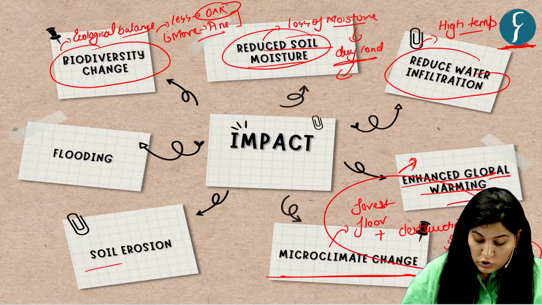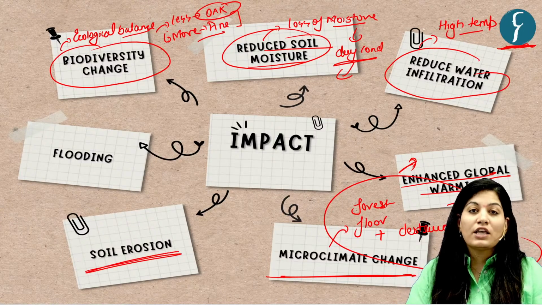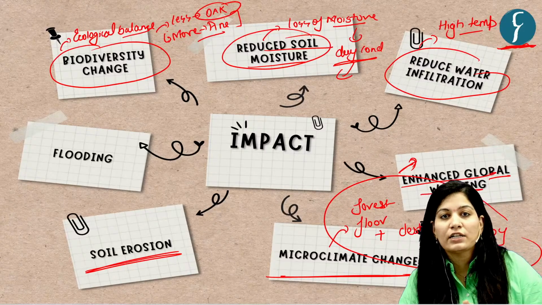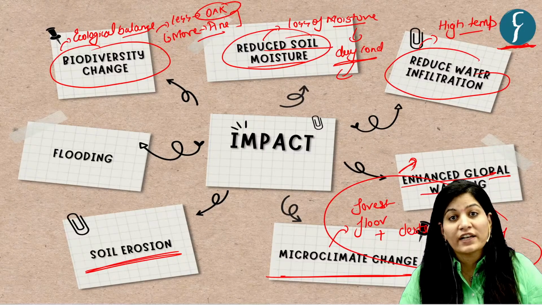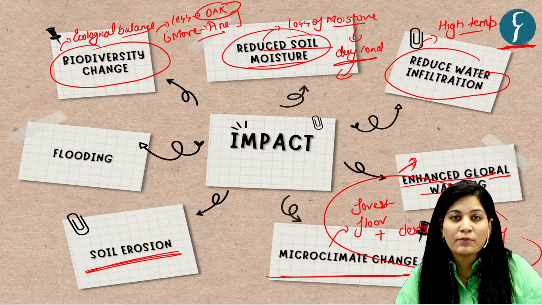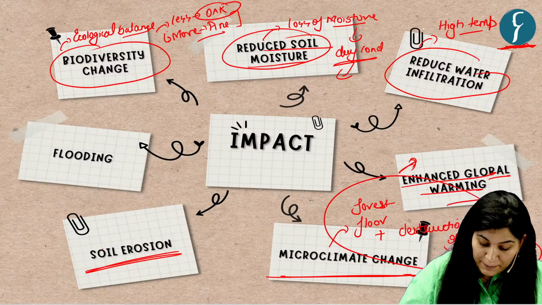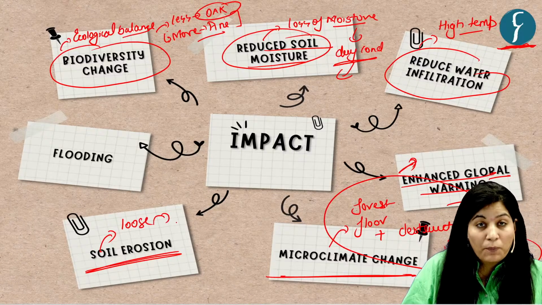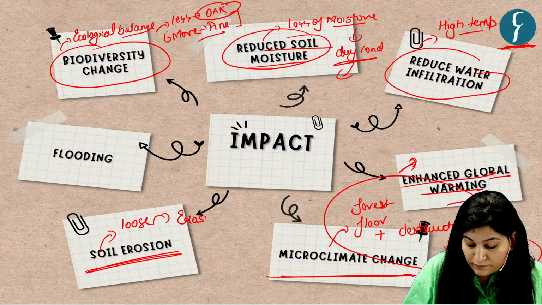Then next is soil erosion. Just now we have seen that high temperature can alter the chemical and physical property of soil. It is very difficult for soil to retain moisture. So what will happen? It will become loose, which is prone to erosion.